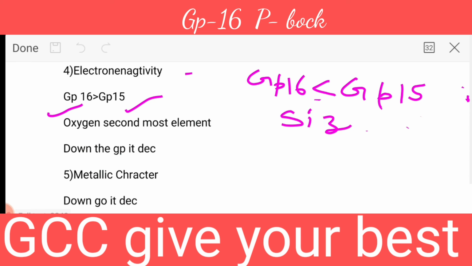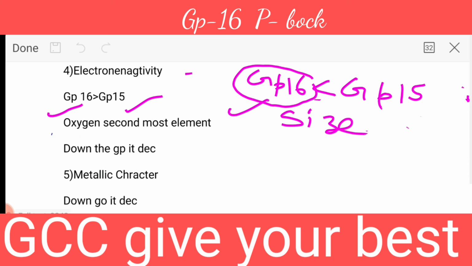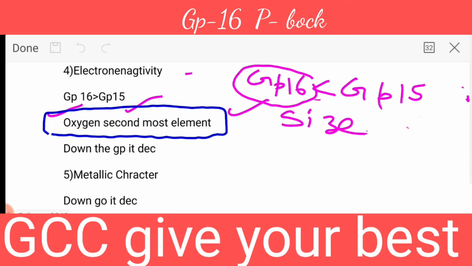Due to its smaller size, what will happen there? The element's tendency to attract the electron will be more. Just remember one more thing: oxygen is the second most electronegative element of the periodic table, and down the group electronegativity decreases. Why? Because size increases, and as the size increases, electronegativity always decreases.